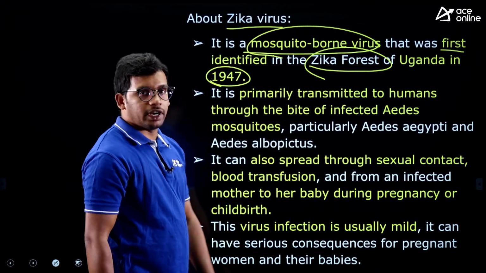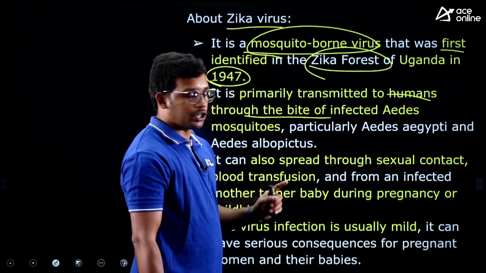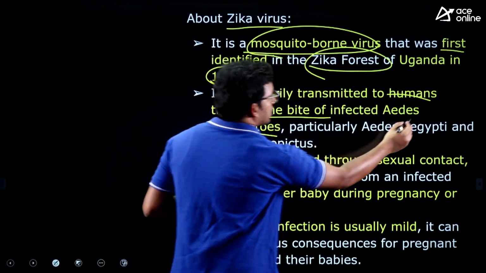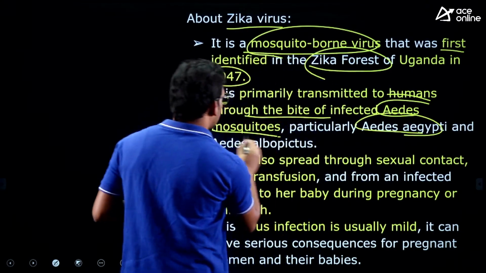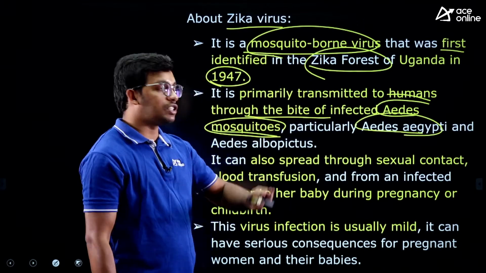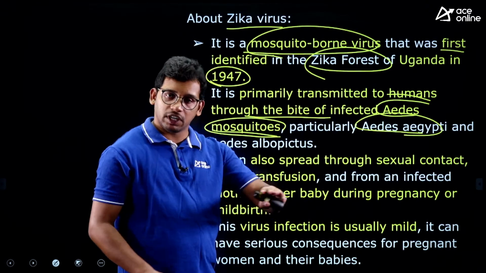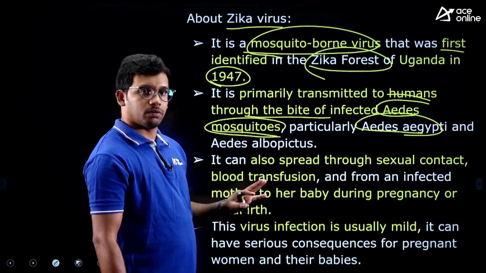It is transmitted primarily to humans through the bite of infected Aedes mosquitoes, Aedes aegypti as well as other Aedes mosquitoes, which also cause dengue and chikungunya. So the mosquito which causes Zika virus is also a cause for dengue and chikungunya. These three diseases have the same mosquito, right?